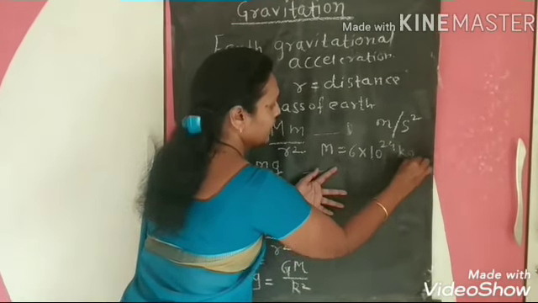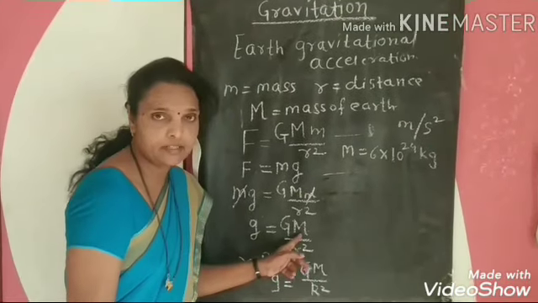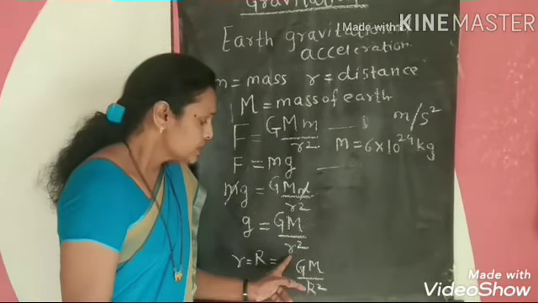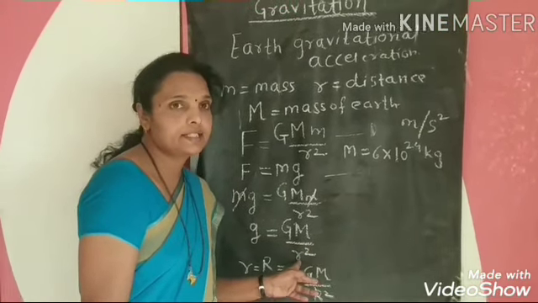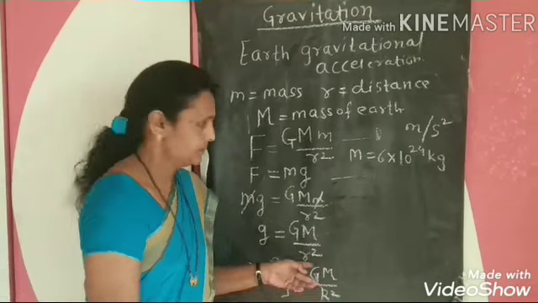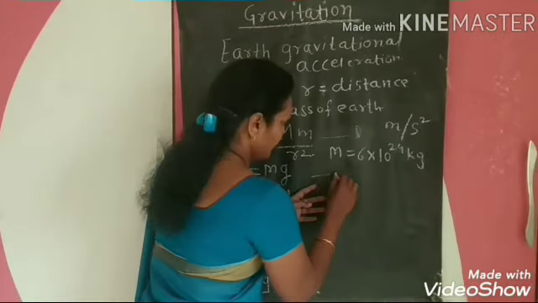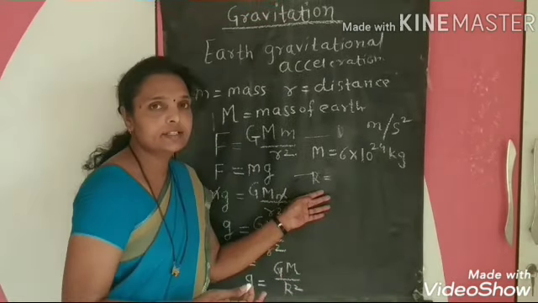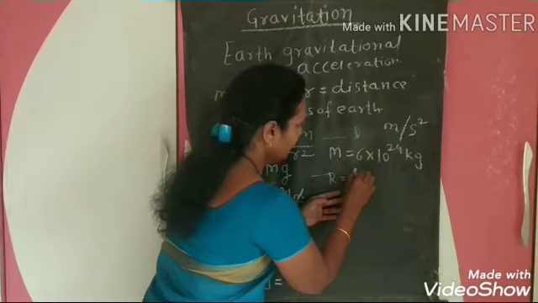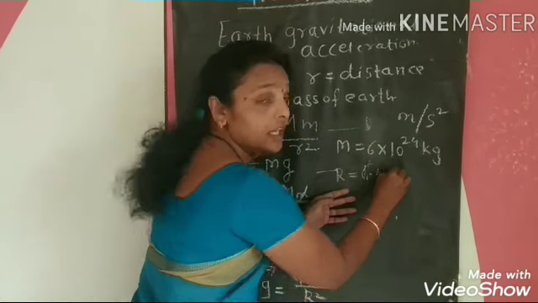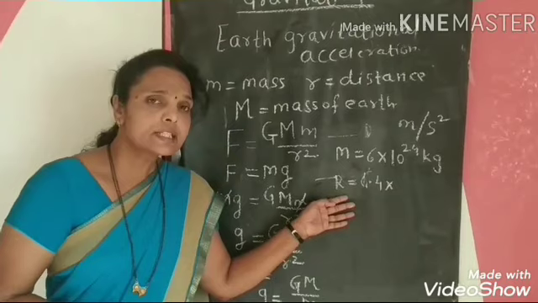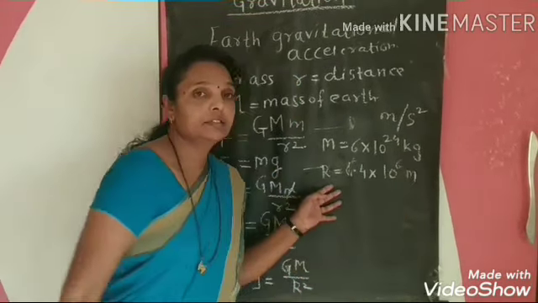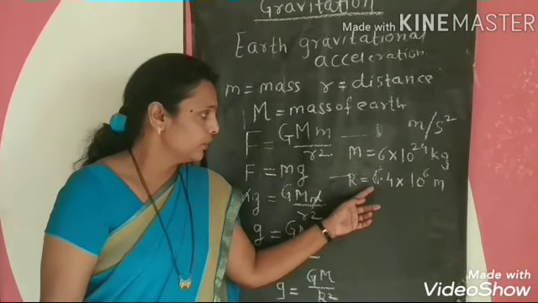This is the mass, capital M. Suppose R is the distance or radius of the earth. The radius is 6.4 into 10 raised to 6 meter. This is the radius value of earth.